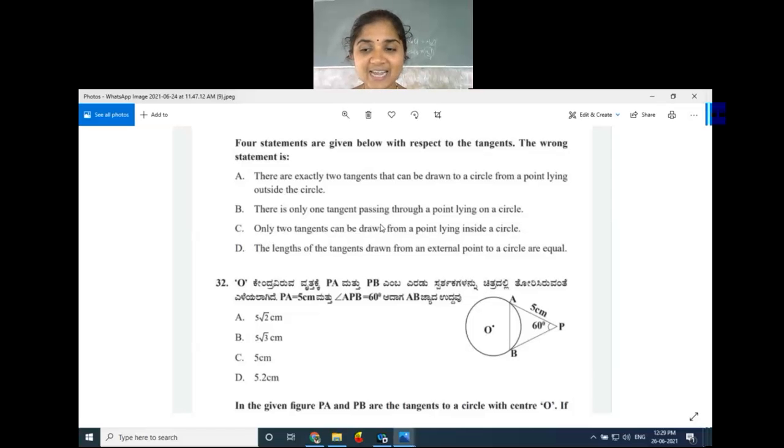When the point lies inside the circle, what happens? What result will we get? Number of tangents. That also we discussed in the class. Why? All are there, no? Yeah. Yes. Why? You are not participating. You don't know this topic. Yes. Here Akshay is giving the answer. What about you people?